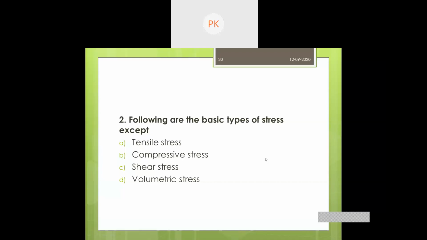The following are the basic types of stress, except, see, we have different stresses discussed so far. What according to you is not a stress?